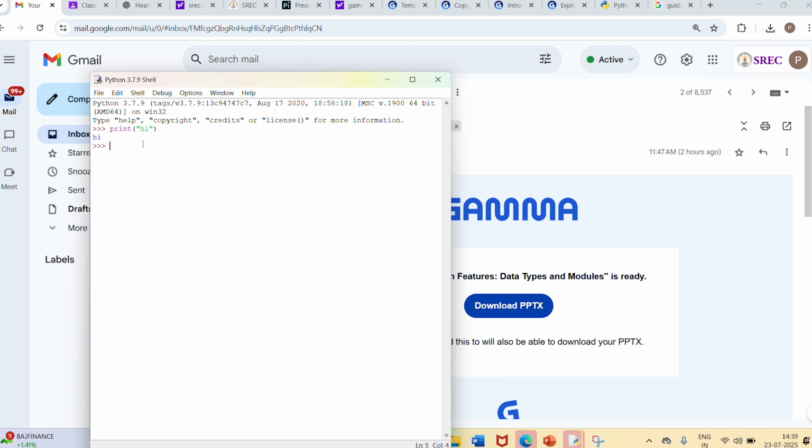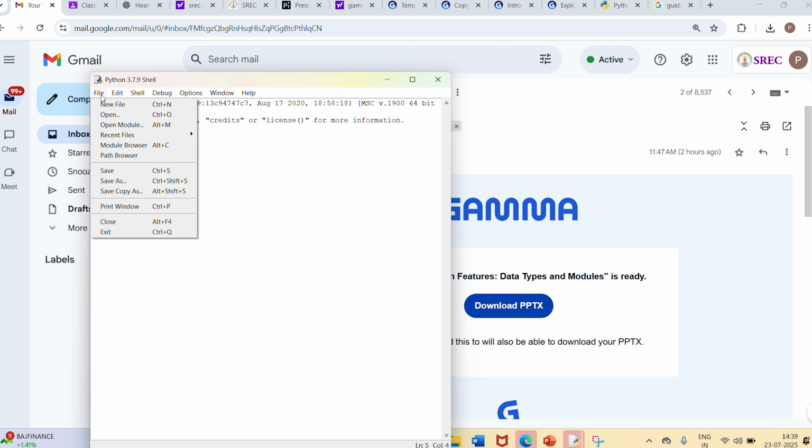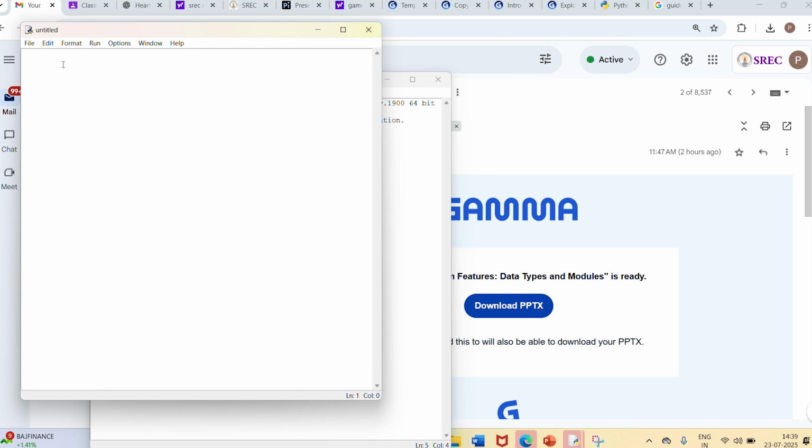Let us see the same program run in scripting mode. When I want to run it in scripting mode, I have to open File, New File, and here I give the code, print hi. When I press enter here, of course this will not show me the output because it is not line by line translation.